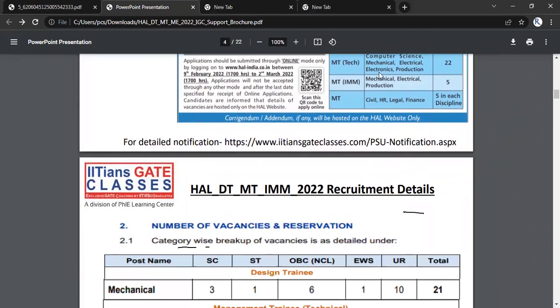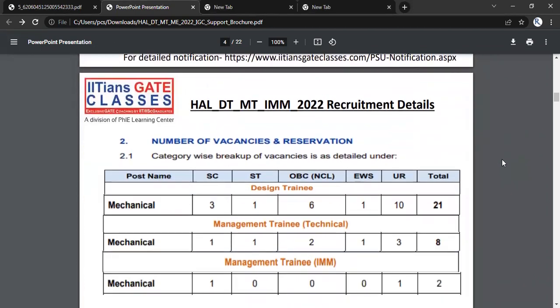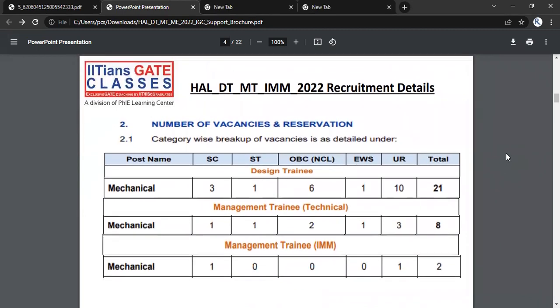Now moving on to the next segment. Separately we are going to focus on the mechanical stream, and what the total number of vacancies are. As you go through it, for mechanical we have 21 posts for design trainee, for management trainee technical we have 8, and for IMM we have 2. So in total we have 29 plus 2, 31 posts.